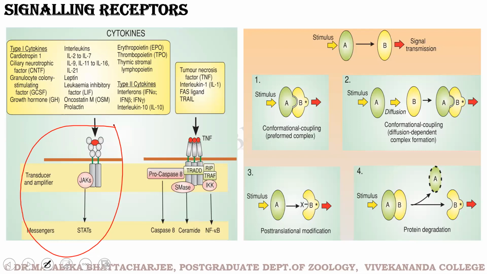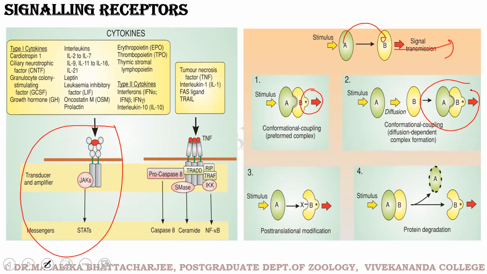This shows different models of signal transmission. Stimulus A binds to B, signal transmitter, simplified. Stimulus A binds to receptor, receptor conformation occurs. Stimulus A binds to B, receptor conformation occurs, and there is a diffusion dependent complex formation. These are different ways of signal transduction, just to give you an idea about signal transduction.